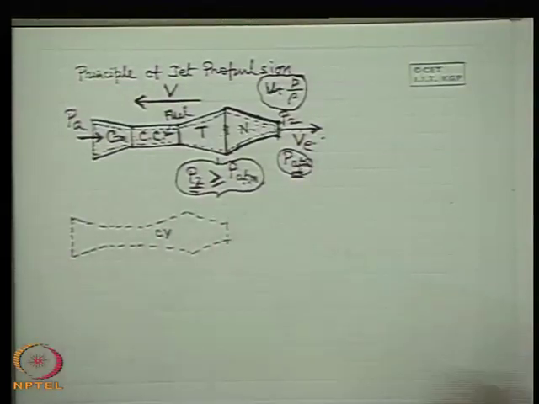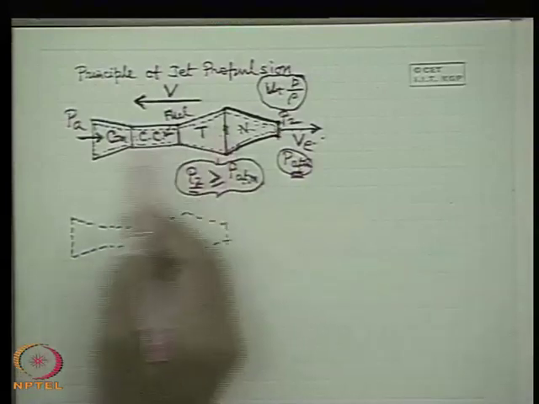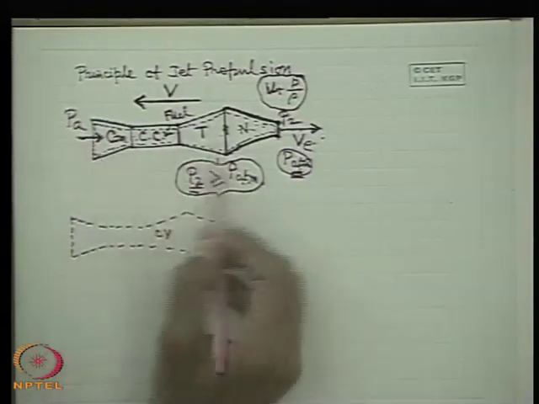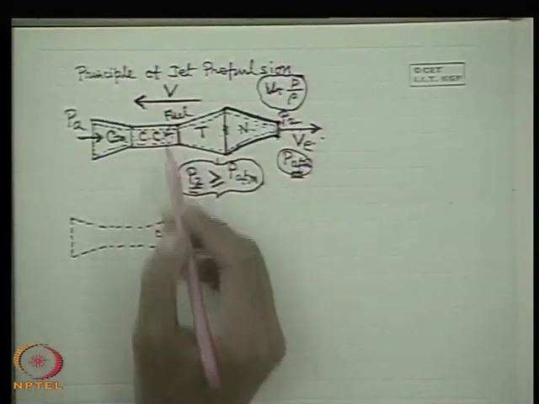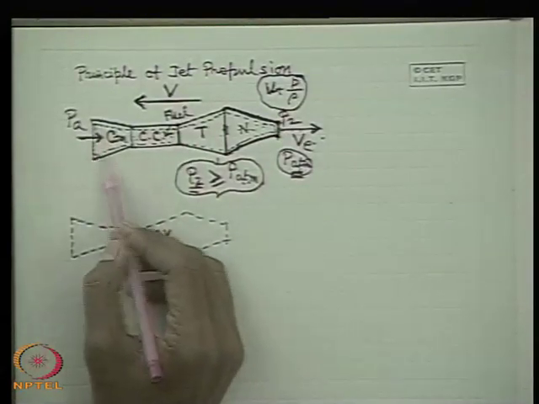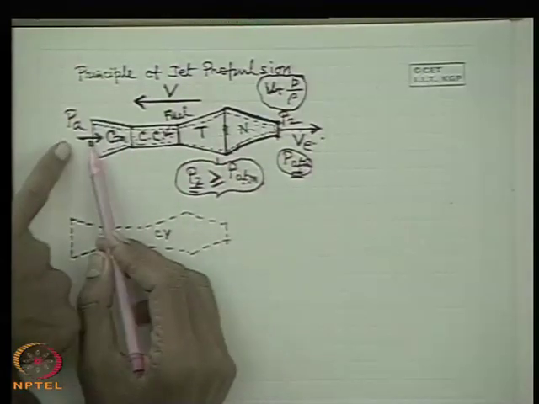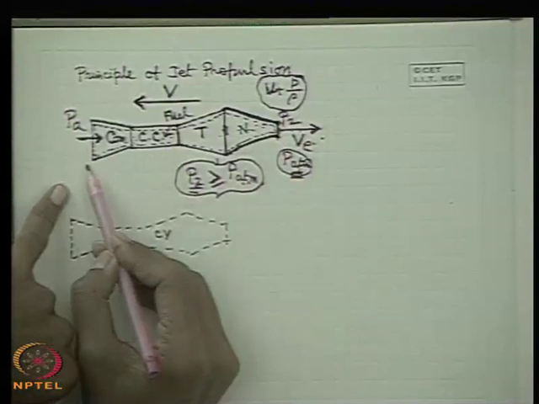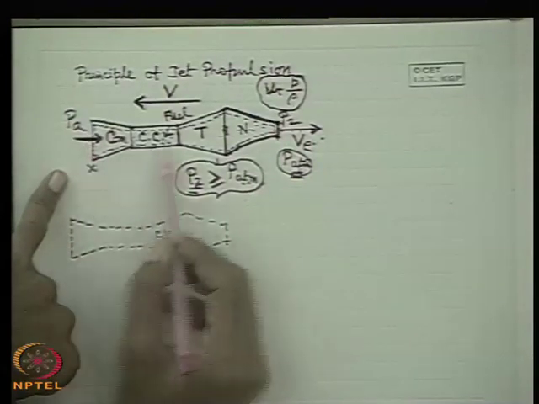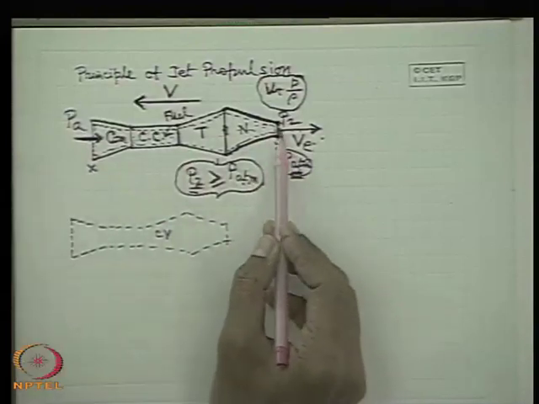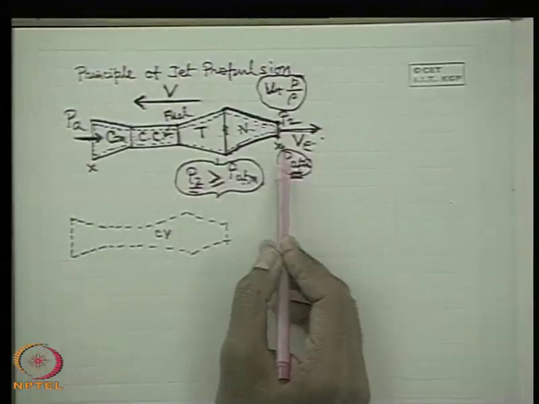Now here again you can recognize, since the aircraft is moving with a velocity v in this direction, the control volume is also moving, and we will have to analyze with respect to this moving control volume. Only with respect to the moving control volume does the flow appear to be steady, because at a fixed point the flow velocity is 0, but at the aircraft inlet the flow velocity is v, and when the air goes out, the flow velocity becomes 0 at a long distance.